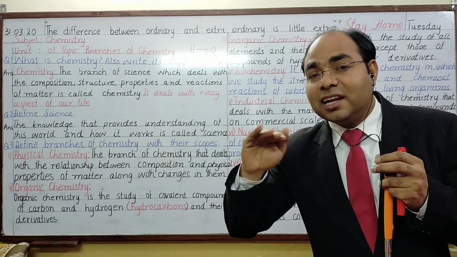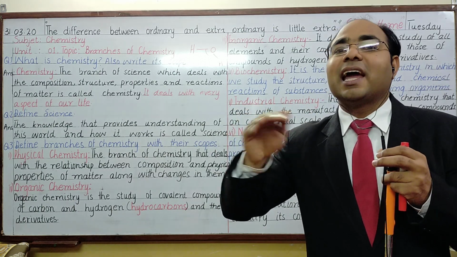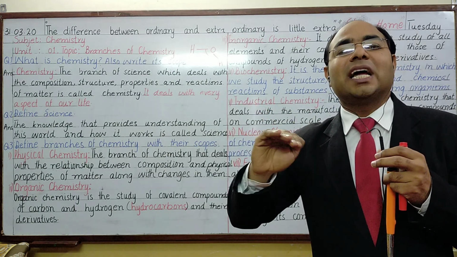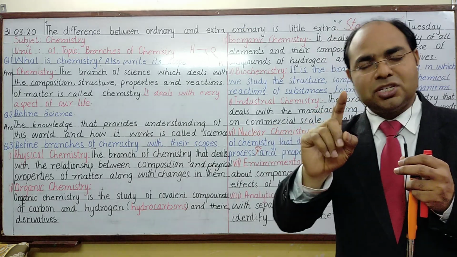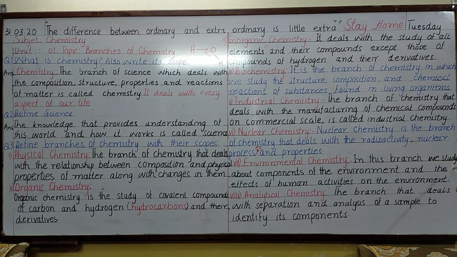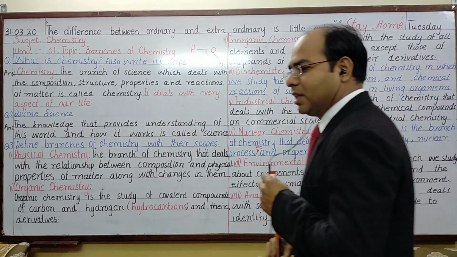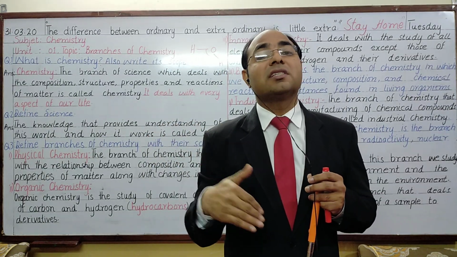So that means there is a relationship between human beings or animals or living things and the environment, and the study of that relationship between environment and living organism is studied under a branch of chemistry known as environmental chemistry. In this branch, we study about components of the environment and the effects of human activities on the environment. What are the components of the environment, by the way? Like water, like light, like air. So all these are the components.